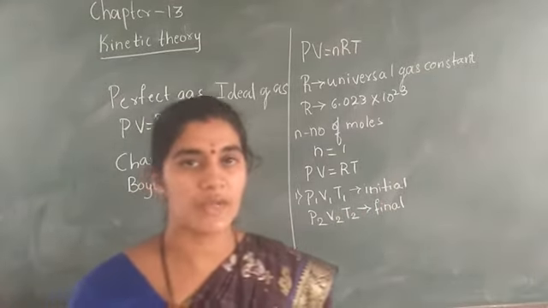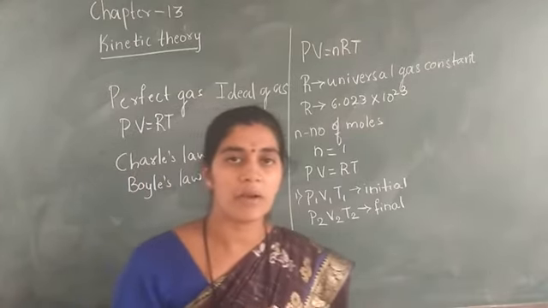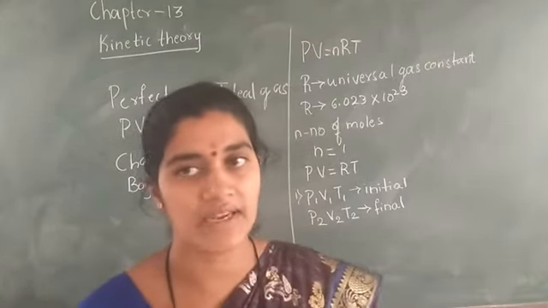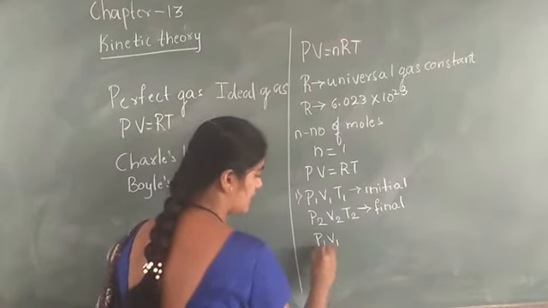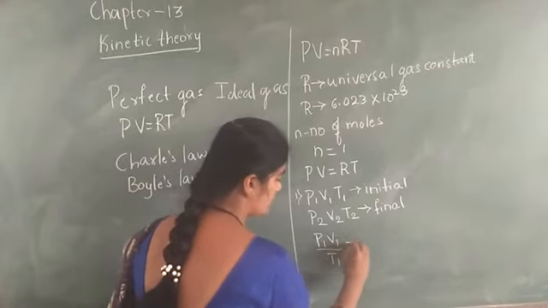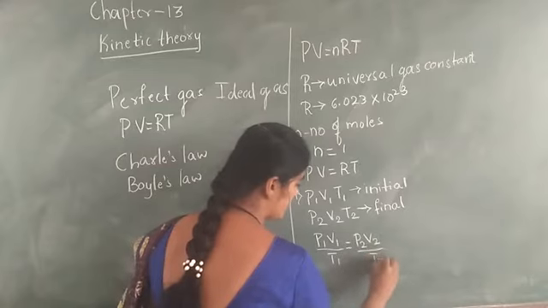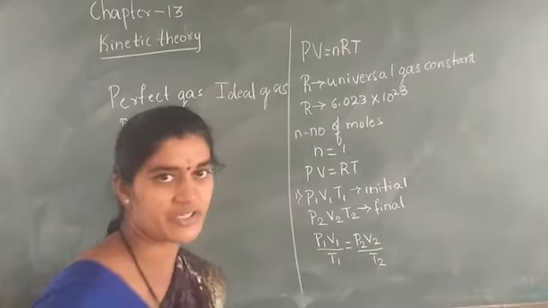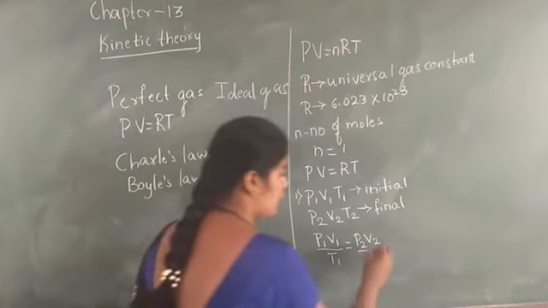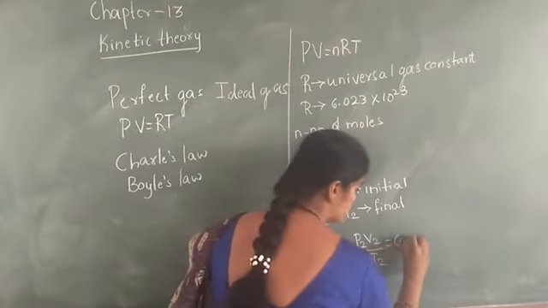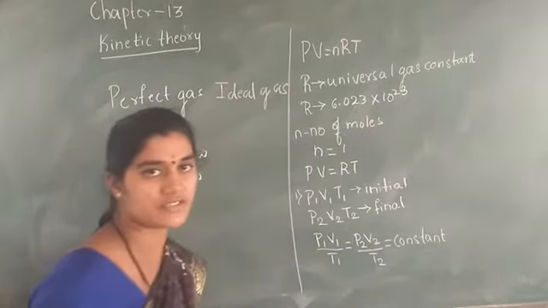Now here we have two equations, one with the initial values and the other with the final values. Combining the initial and final values, what are we getting? We are getting P1 V1 by T1 is equal to P2 V2 by T2. We can also call this a constant term.